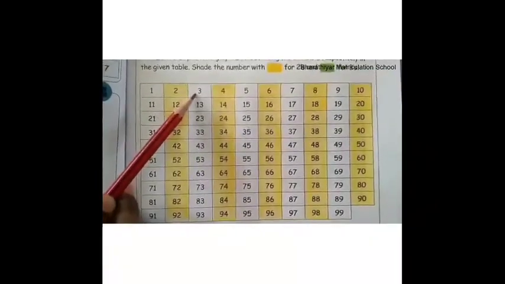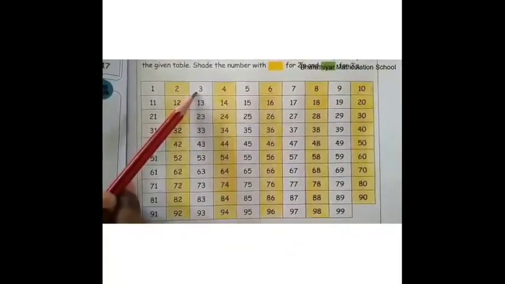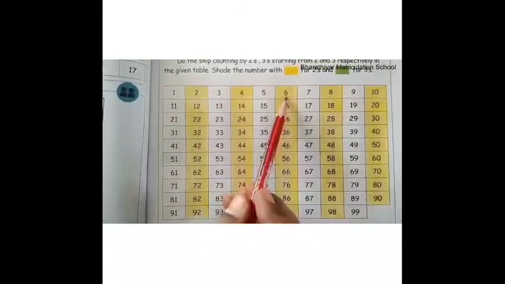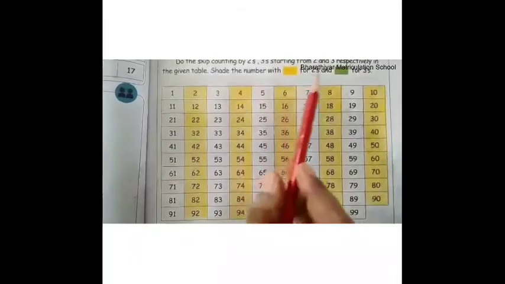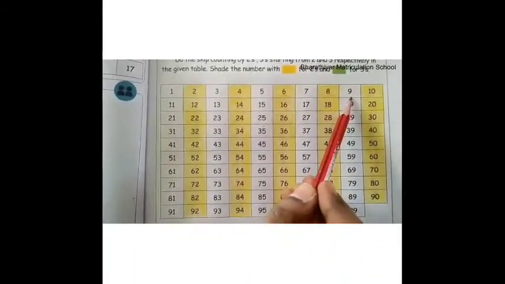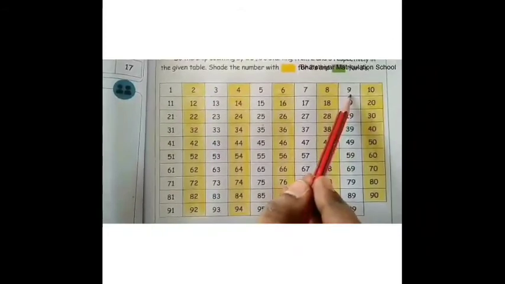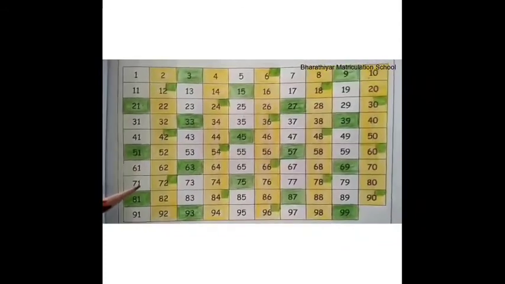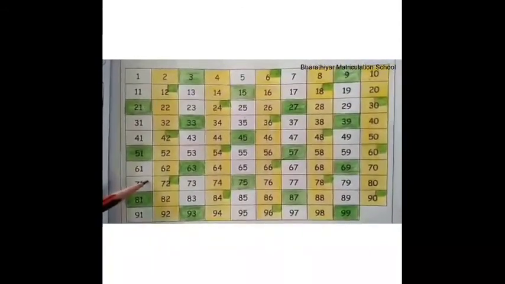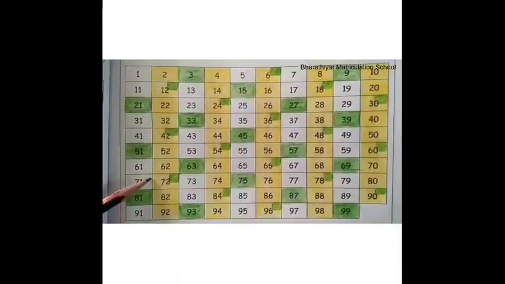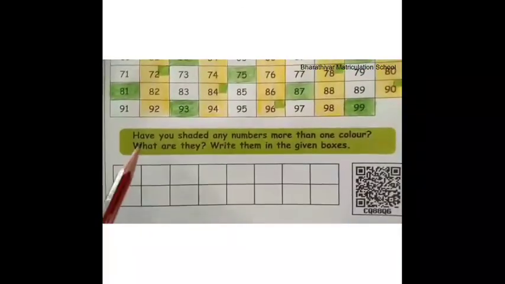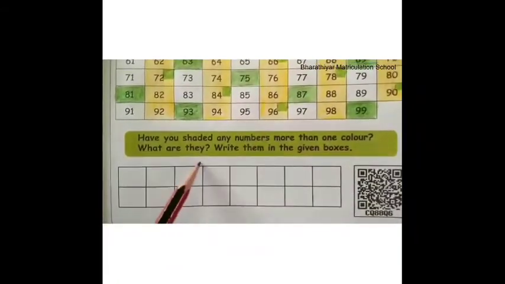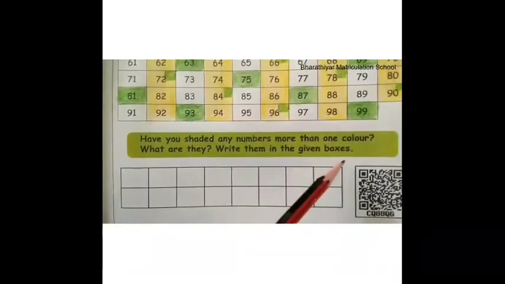Then, the first number is 3 in skip counting by 3's. Then, 3 plus 3 is equal to 6. Then, 6 plus 3 is equal to 9. We have to color these numbers with green. Likewise, if you have finished skip counting by 3's, the table should be like this only. Then, have you shaded any numbers more than one color? What are they? Write them in the given boxes.